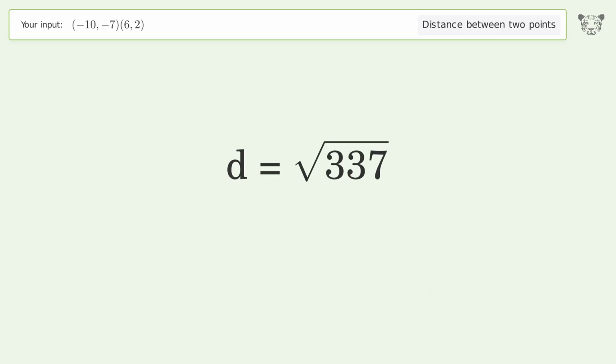And so the distance between the 2 points is the square root of 337, or 18.358.